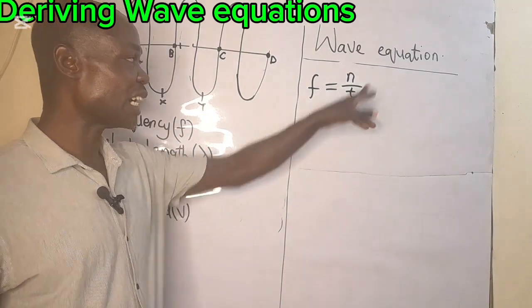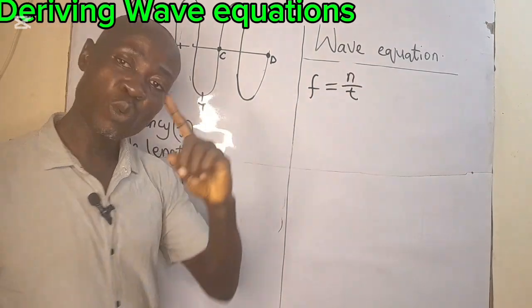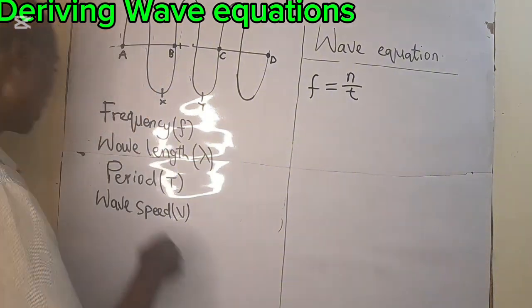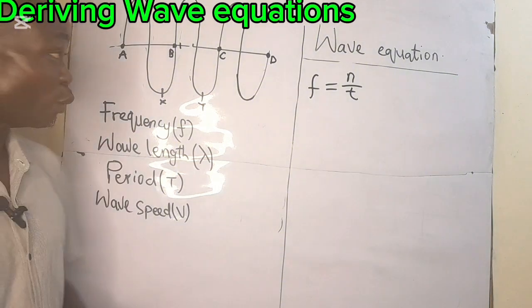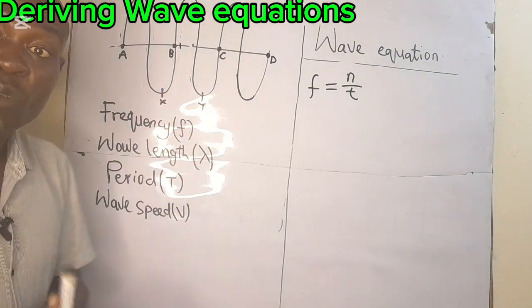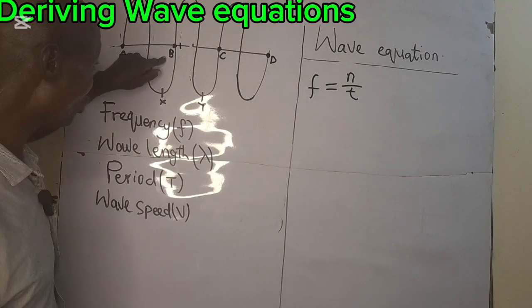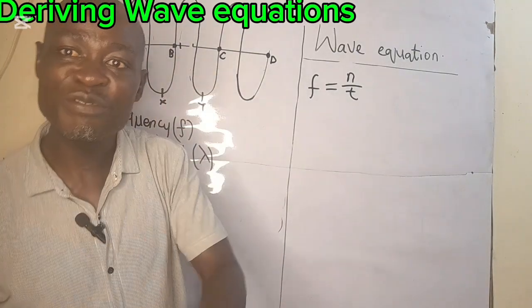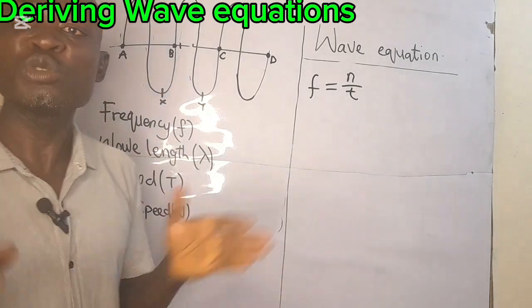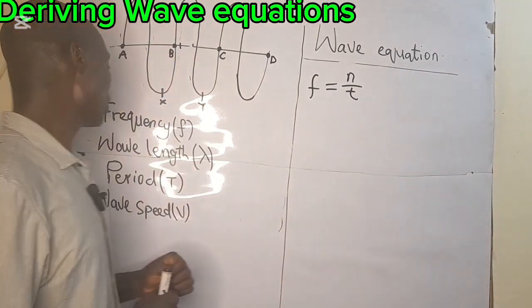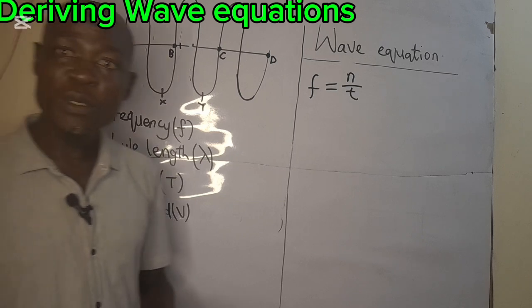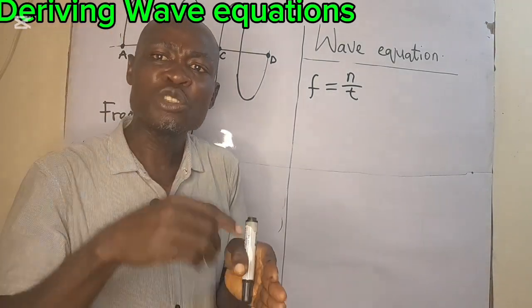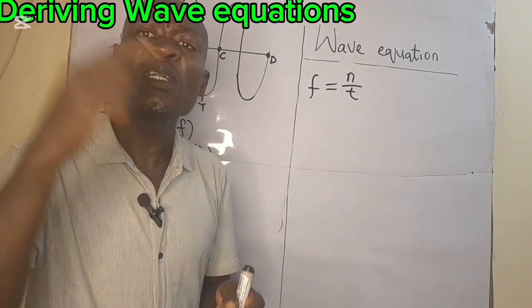So we define frequency as the number of complete cycles in 1 second. Okay, now what is wavelength? We already saw that it is the distance from A to B, the distance between 2 points in phase, or between two successive crests or troughs in a wave. Now, what is period? Period is the time it takes a wave to complete 1 cycle.